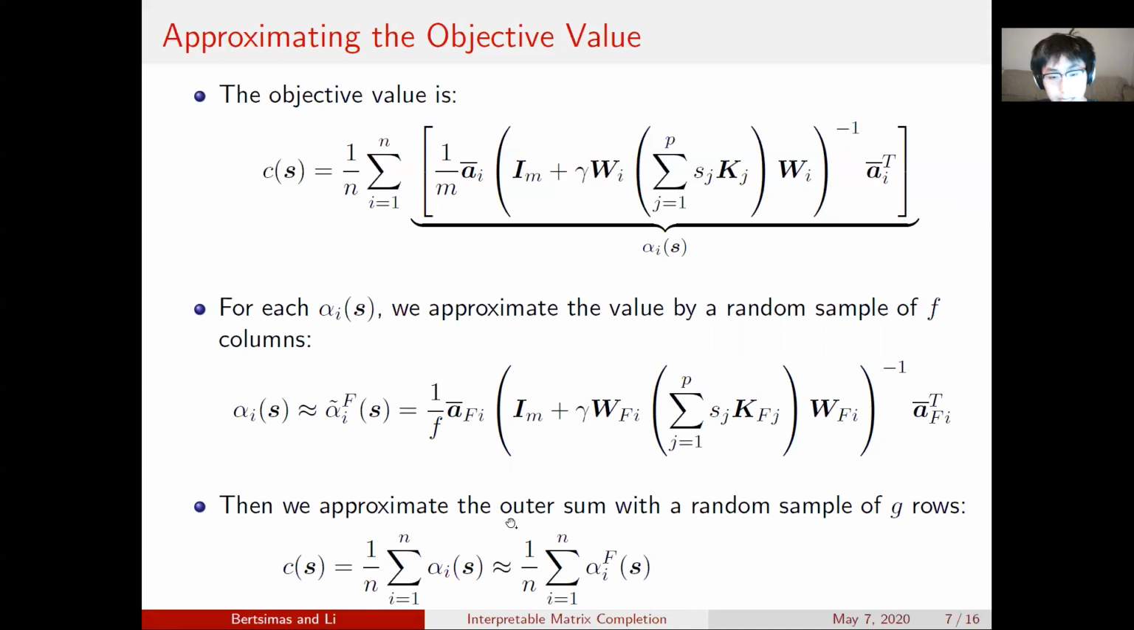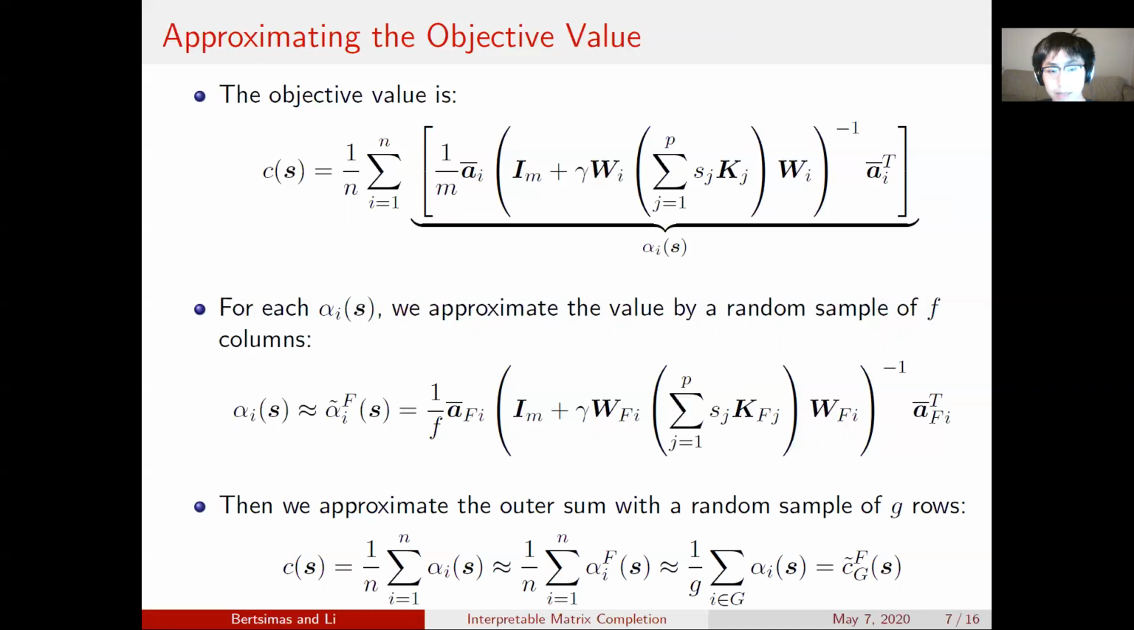But now we see that the outer sum is also 1 over n times a summation form. It's also a form of the average. So we do a second layer of approximation by, instead of averaging over all n rows, we choose a random sample again of g rows to formulate our cost. And we can similarly do so for the derivative.